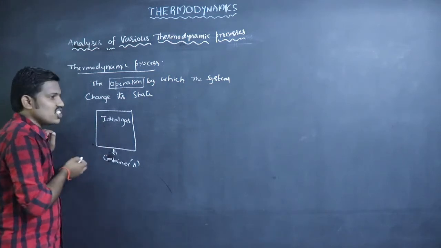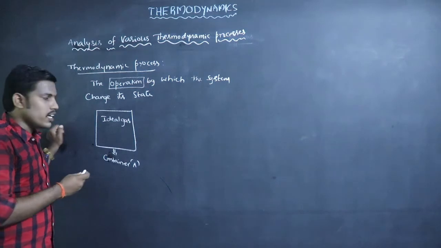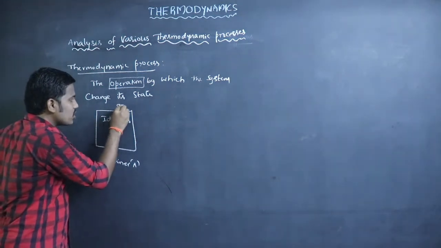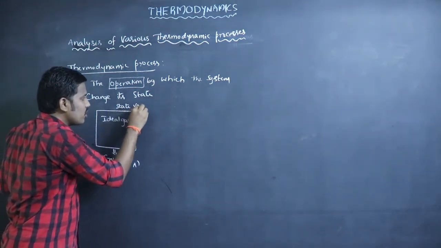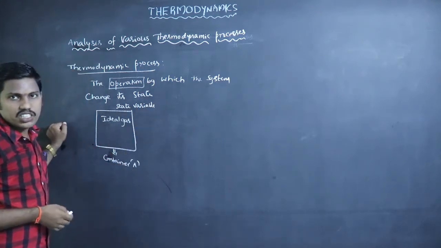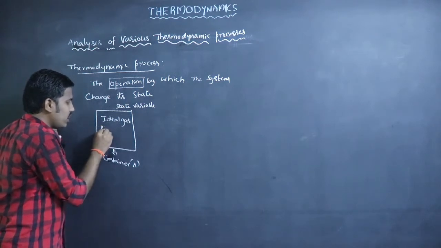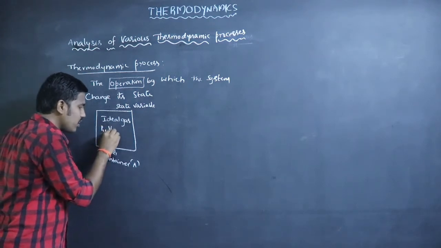For describing the system, we use some variables called state variables. These state variables describe the state of the system. Here in this container, the pressure is P1 and the volume is V1.